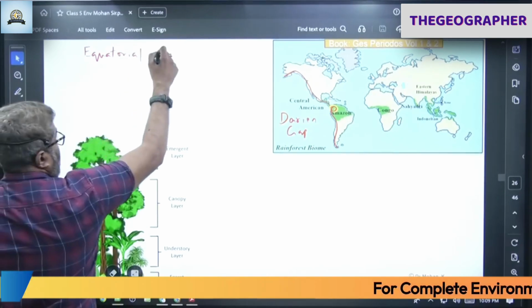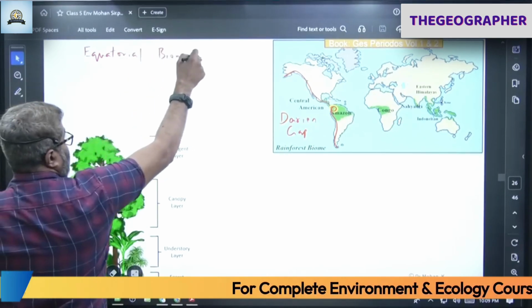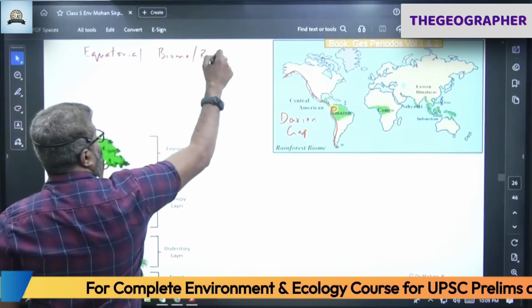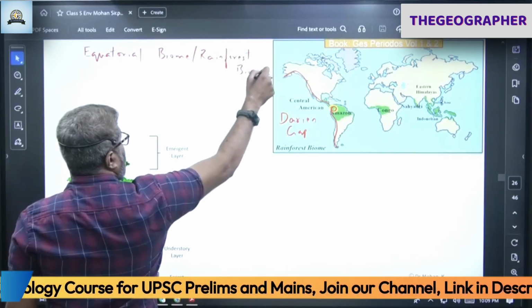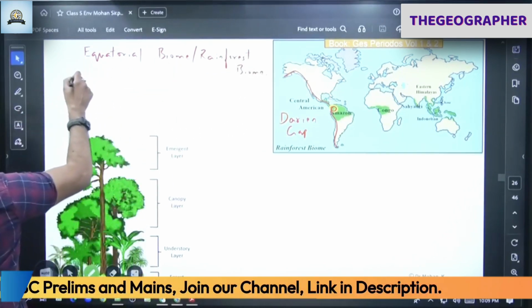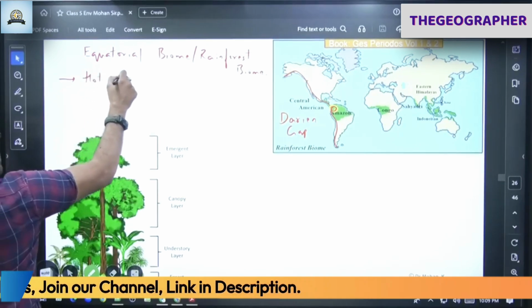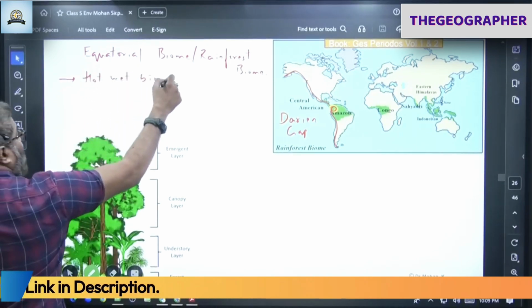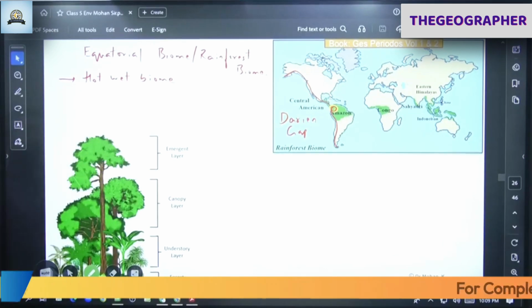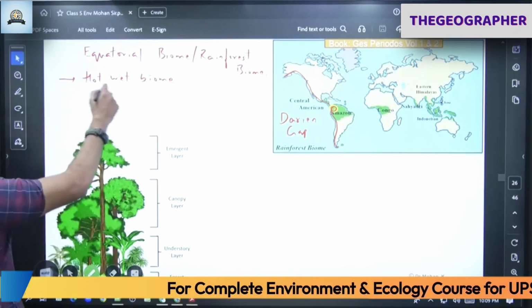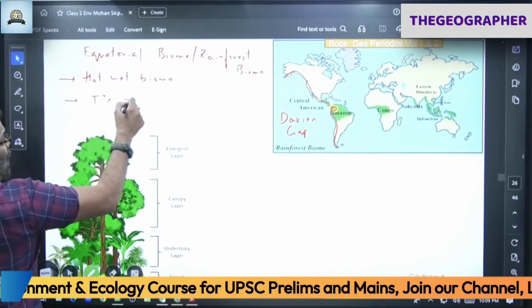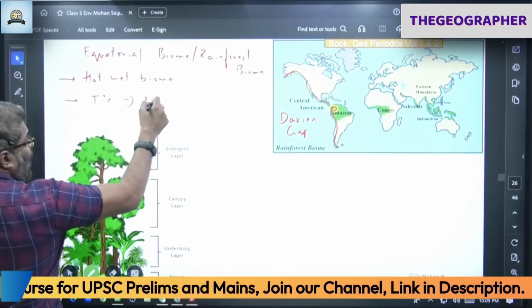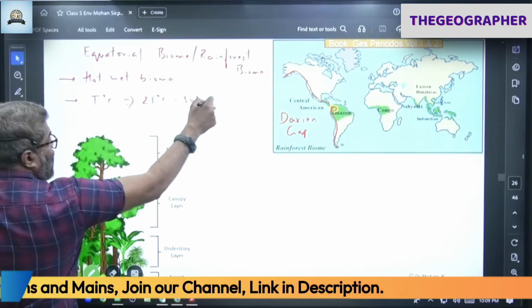Equatorial Biome, also called Rainforest Biome, Hot Wet Biome. In many books, different names have been given. Okay, Hot Wet Biome. So temperatures, notice this temperature: 25 degrees Celsius to 30 degrees Celsius.